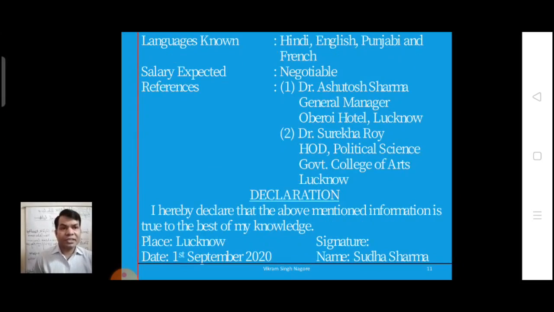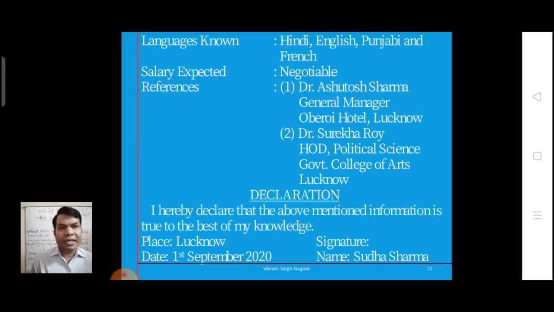Then languages known: Hindi, English, Punjabi and French. Salary expected: if you are already getting some amount, then you will mention that you want more than that. Like if your present salary is 35,000, you can write 45,000 or 40,000.